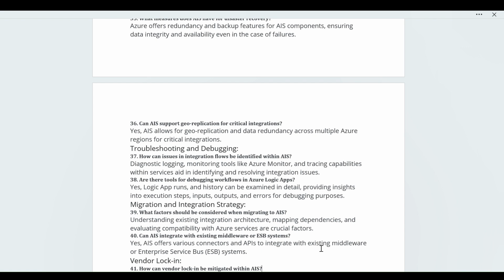Next question: can AIS integrate with existing middleware or ESB systems? Yes. Because of this, Azure Cloud is coming. If you have an existing scenario, existing application, existing data, you are trying to migrate to the cloud. So yeah, that facility we have.